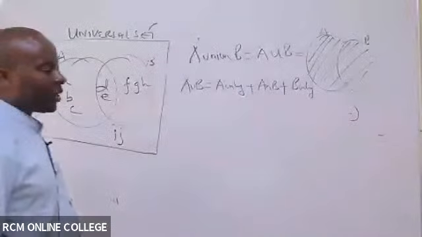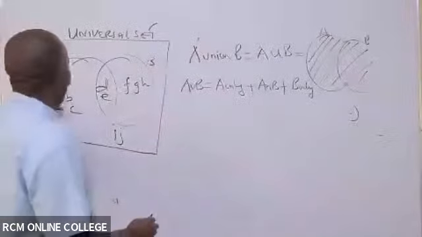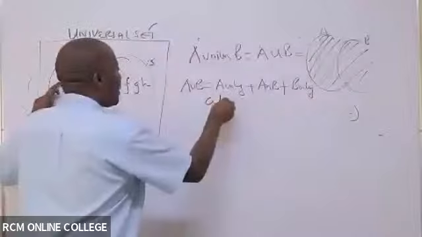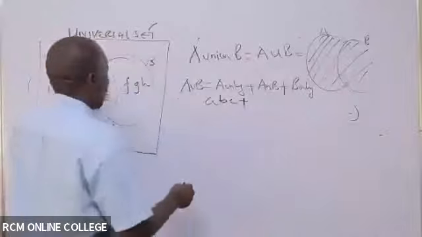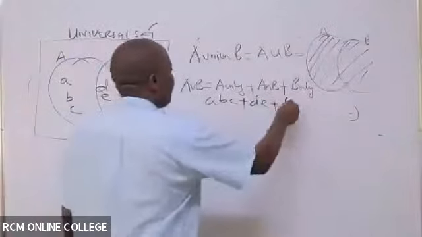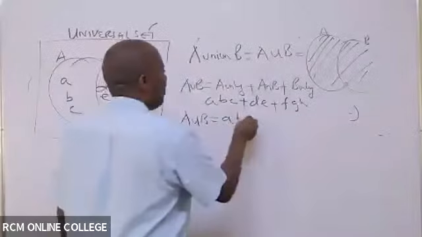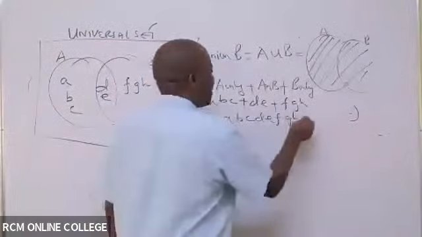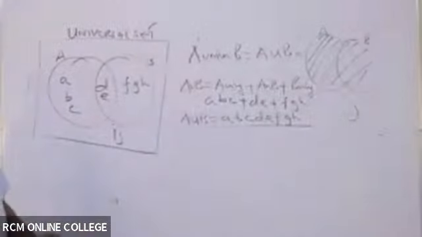Because here you take up everything there. So we have here A only, which is ABC. Plus in this case, A and B, which is the intersection, so this is DE. Plus B only, which is FGH. So basically A union B will be equal to ABCDEFGH. You double underline that.